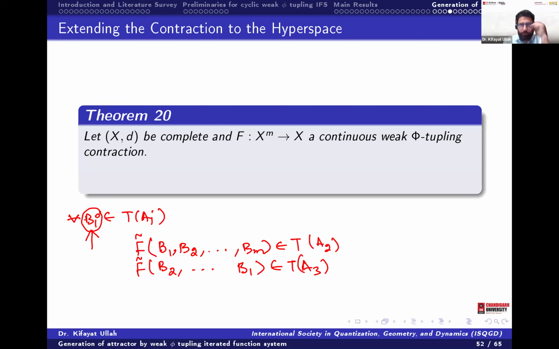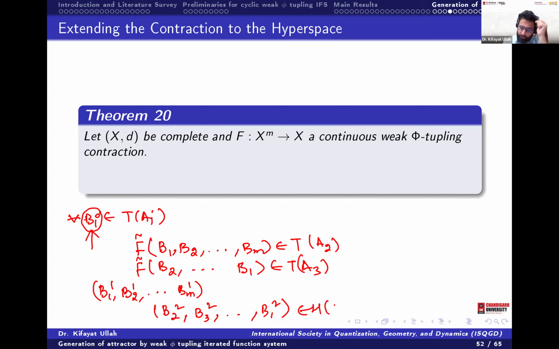Because this is cyclic, let's say we have the element b1, b2, up to bm, and we will take another element, obviously b2, b3, b1. These are two elements of H of X^m.